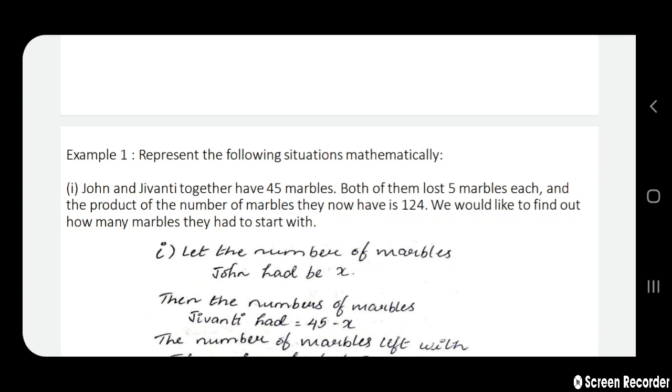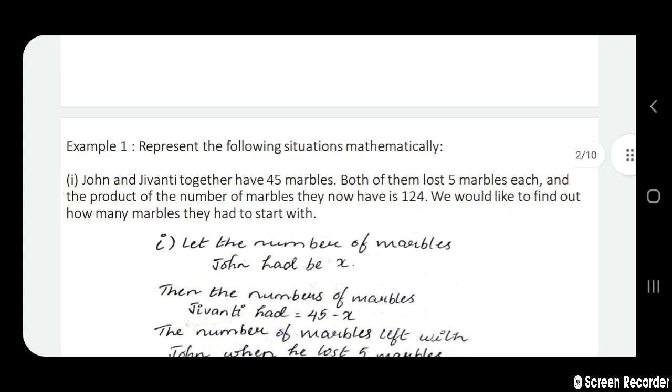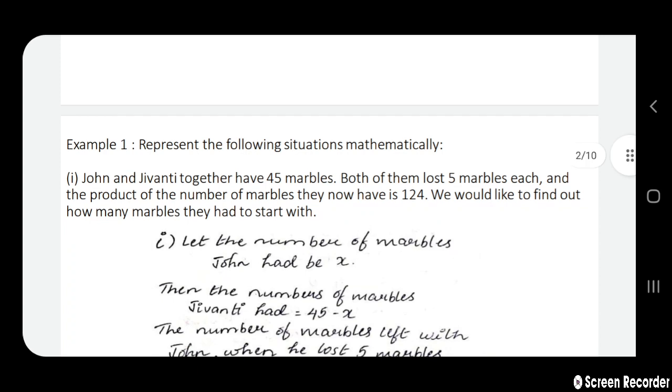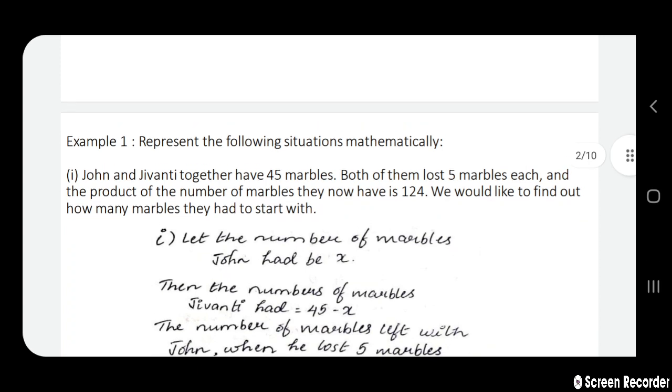And then the number of marbles Jivanti has will be 45 minus x, because the total number of marbles with John and Jivanti is 45. We are done with the first sentence.